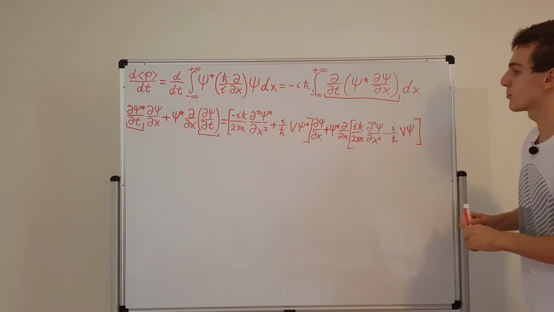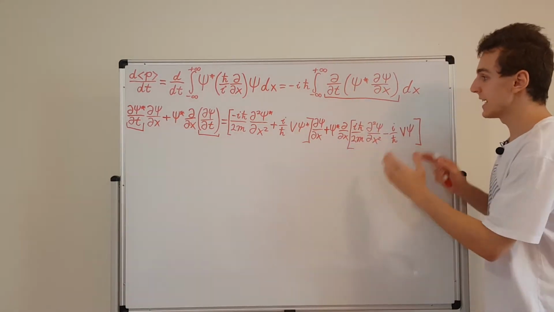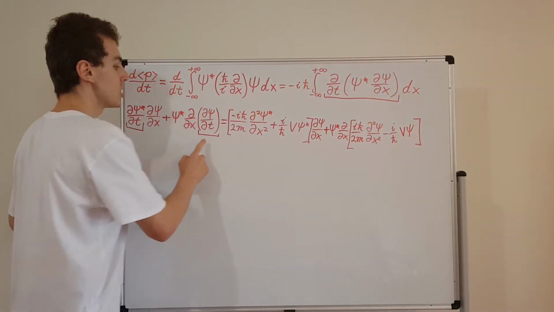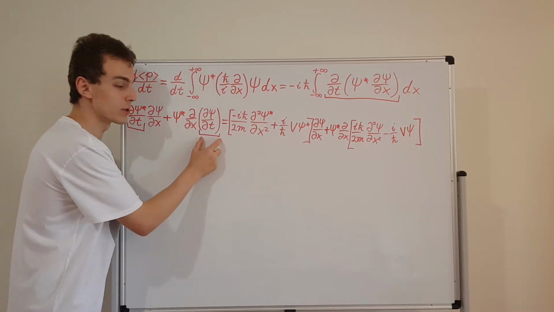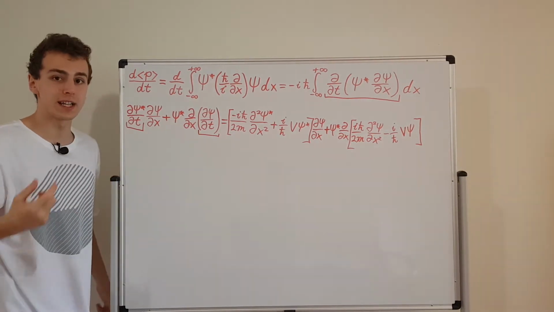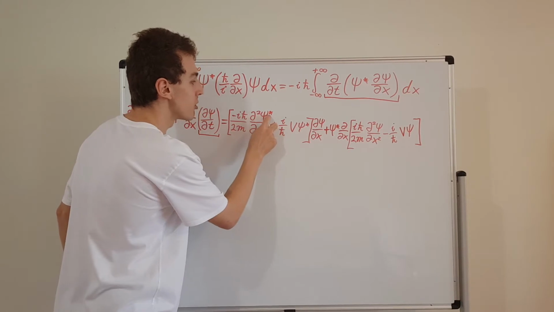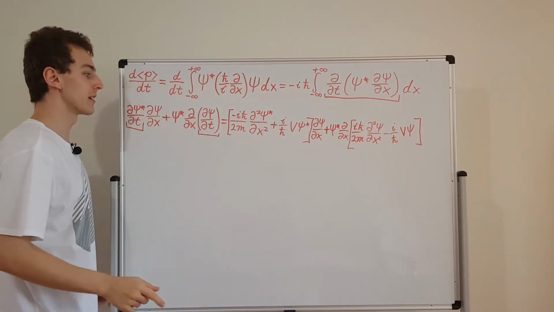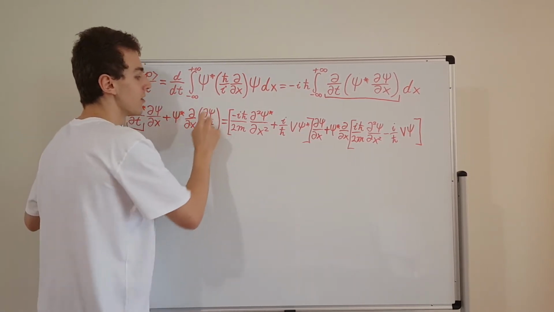Now, let's go ahead. I'll summarize what I did to go from here to here. So all of this is equivalent to the integrand. This integrand we expanded using the product rule for differentiation. That's how we got this. Then we identified these two partial derivatives with respect to time. And we used the Schrödinger equation and substituted an equivalent expression. This expression has a complex conjugate. You can see there's a complex conjugate here and a complex conjugate over here. This expression does not have the complex conjugate, right? We have psi star times this spatial derivative of this, d psi dt.